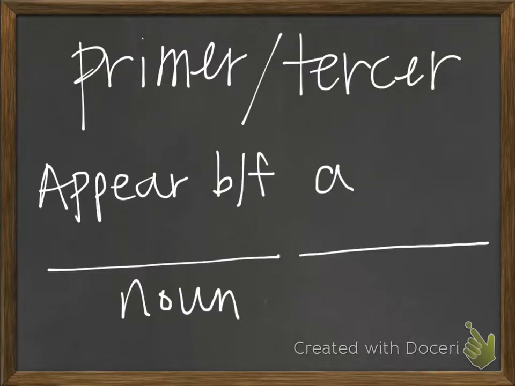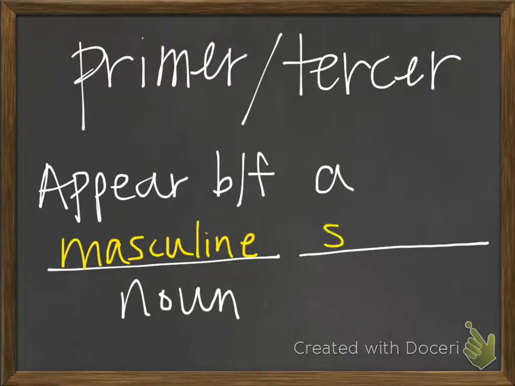Okay, the next one. When using primero and tercero, so first and third, but we are using them before a masculine singular noun, they actually get shortened to primer and tercer. So remember, masculine singular noun.